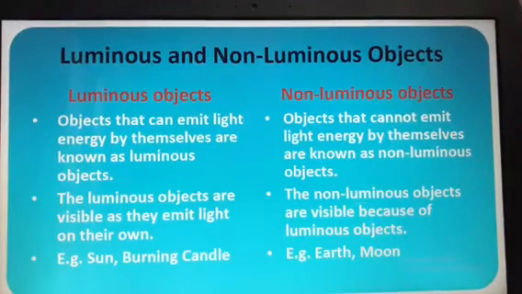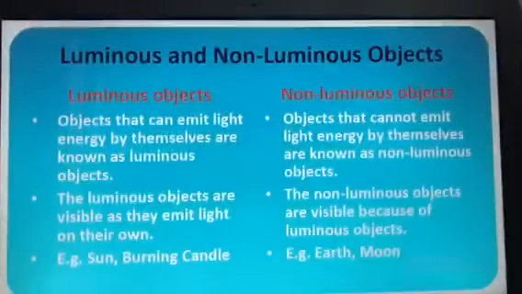So now can you tell me what is the difference between luminous and non-luminous objects? So now luminous objects means that can emit the light energy by themselves are known as luminous objects. Objects that cannot emit the light energy by themselves, which take the artificial light, they are called as the non-luminous objects. For example, earth and moon, these are non-luminous. Sun, burning candle and stars, these are the luminous objects. Okay.